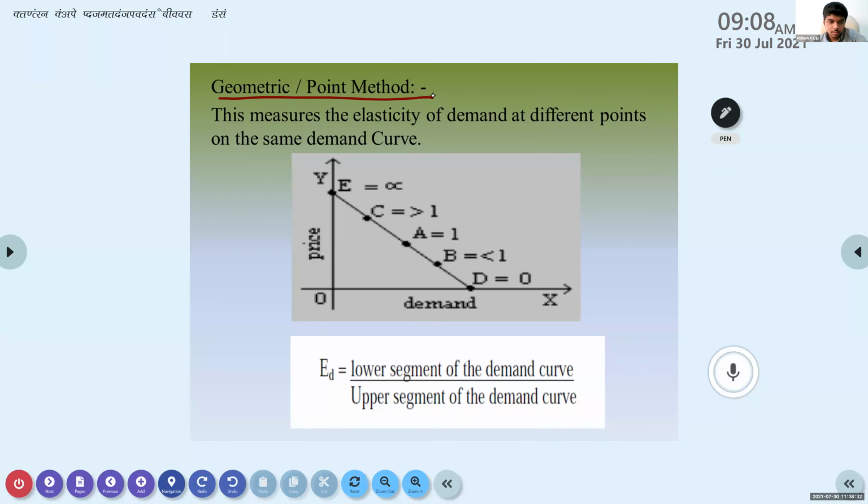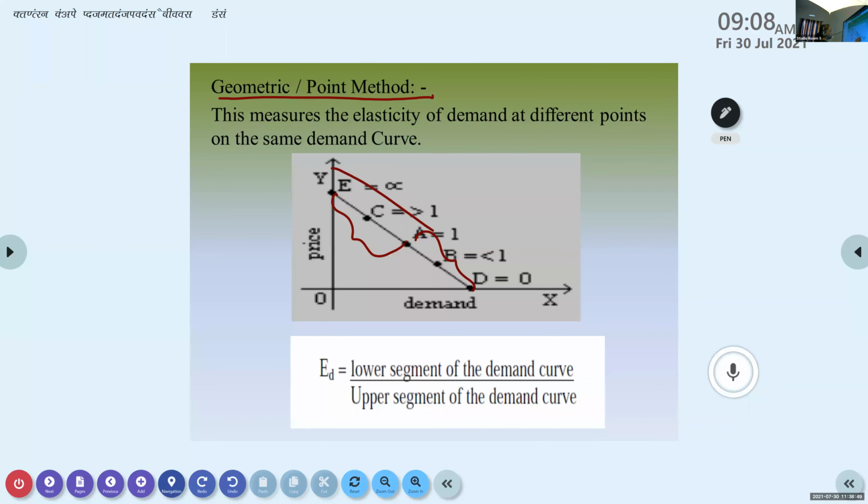A to D. A to D, that is correct. Upper segment? A to E. A to E. Okay, so this segment, if we divide by this segment, you will be getting all the points. Okay, that is what I told her.